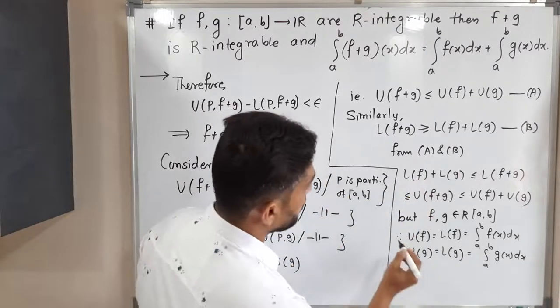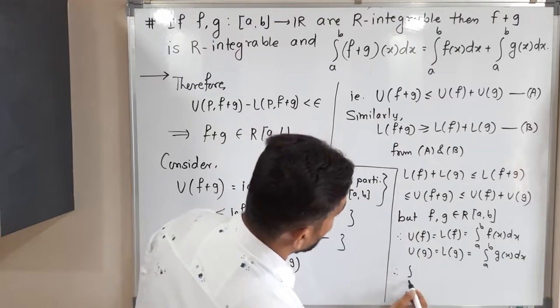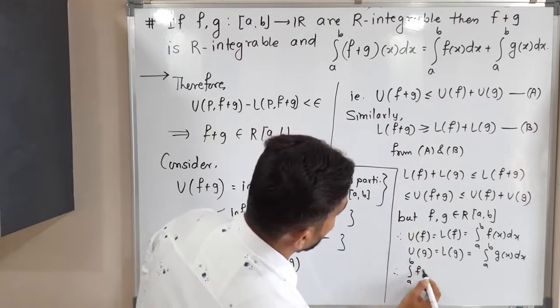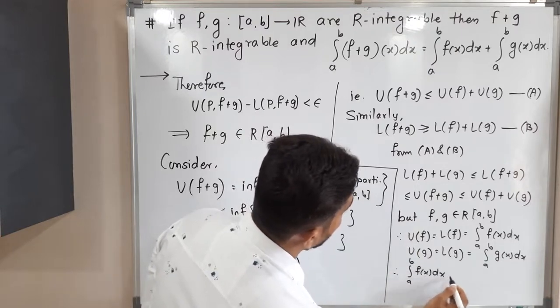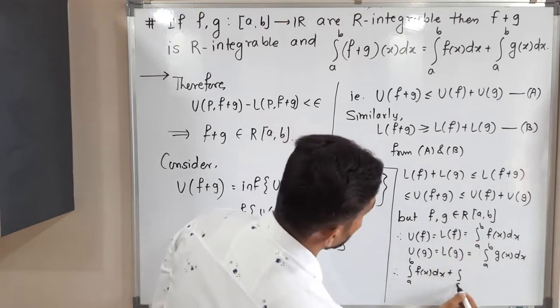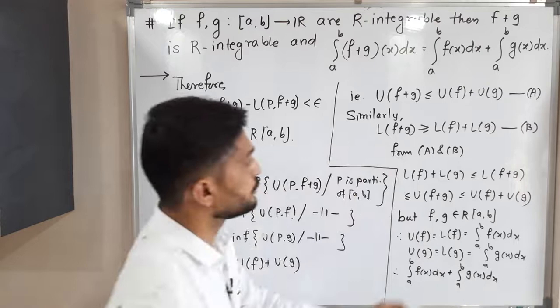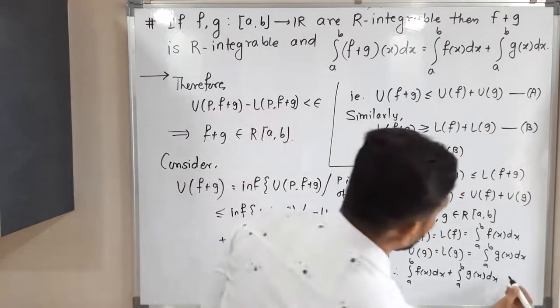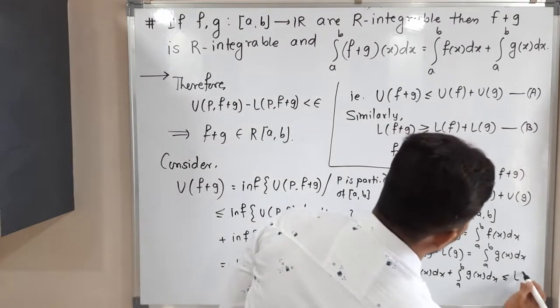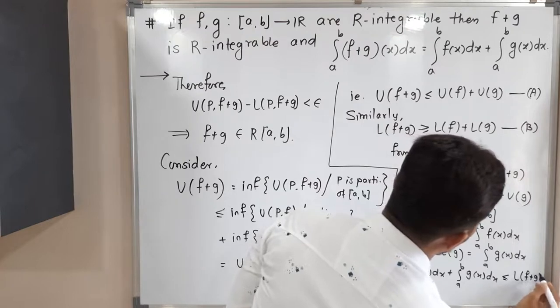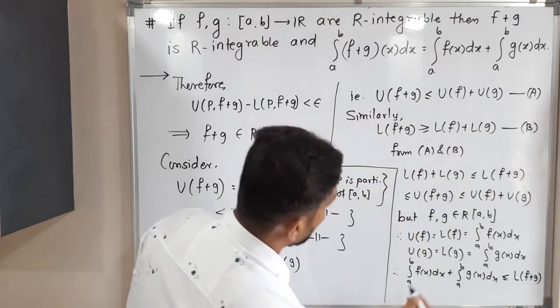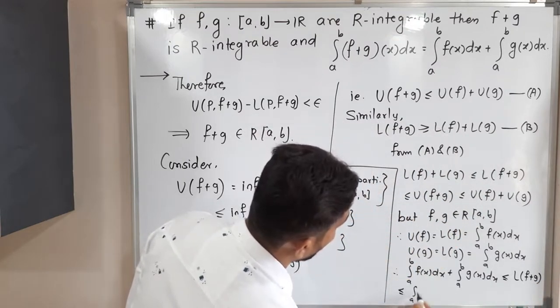Therefore the lower integral of f means the actual integral from a to b of f(x) dx, plus the integral from a to b of g(x) dx, is less than or equal to the lower integral of f plus g, less than or equal to the upper integral of f plus g.